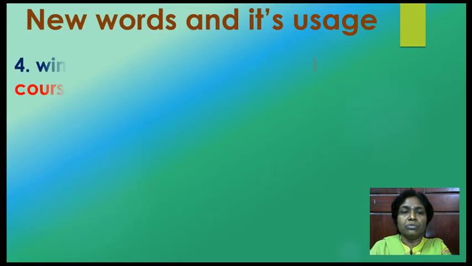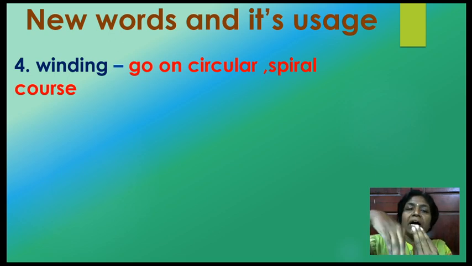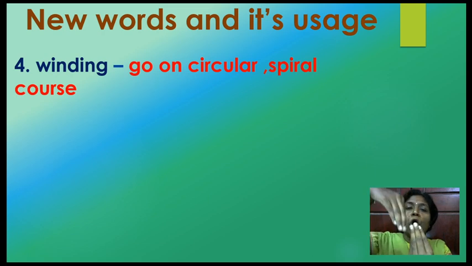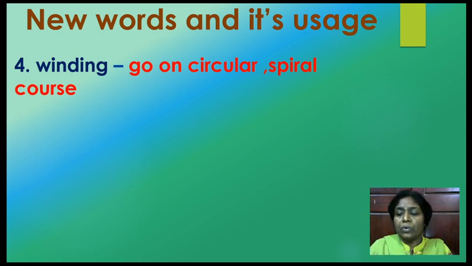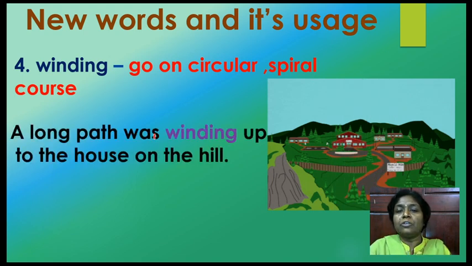Let's move on to the next word. Winding. Winding means going on a circular or spiral course. Like in the story, what happened? The creeper started growing, winding along the tree. Now see this picture and let's make a sentence. A long path was winding up to the house on the hill. You see here, a long path is winding uphill, up to the house on the hill.